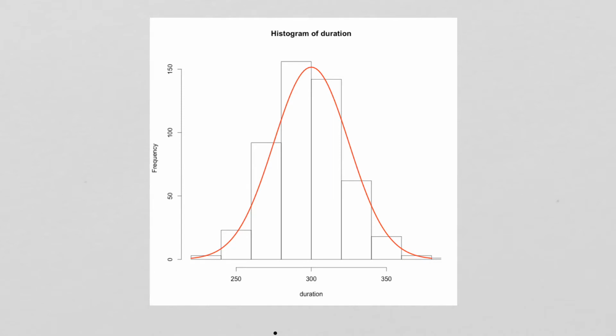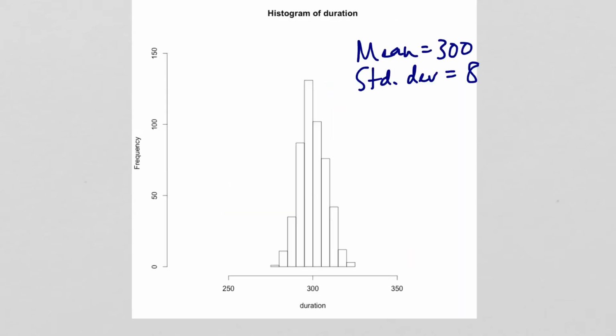Okay, now I'm going to show you another distribution. I take another 500 duration measurements, and here the mean is 300 milliseconds, but the standard deviation is 8. 8 is smaller than what we had previously with 25. Again, we can see this is a normal distribution.